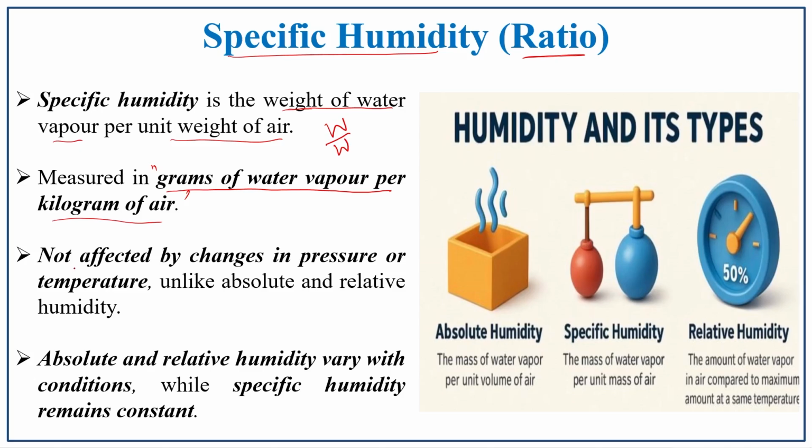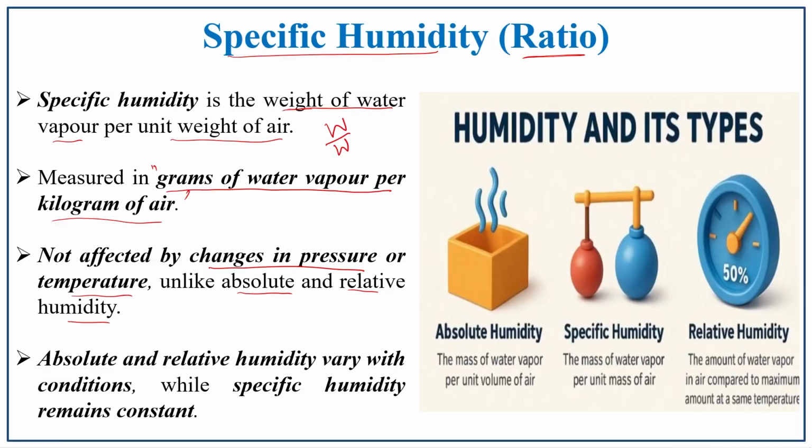So, it is not affected by the change in pressure or temperature, unlike absolute and relative humidity. What we discussed in the previous types, absolute and relative humidity, will change according to the temperature and air pressure change. But the specific humidity is constant, there is no change. The absolute and relative humidity vary with the condition, while specific humidity remains constant. This is the most important concept regarding specific humidity.